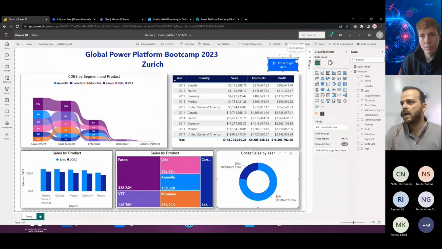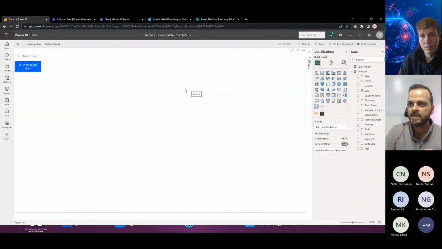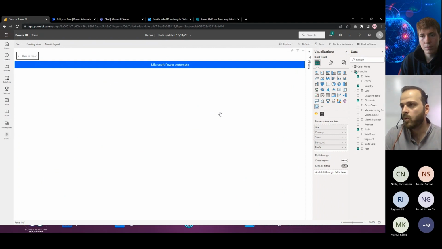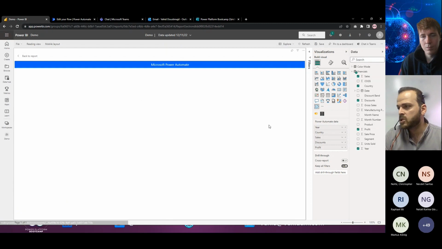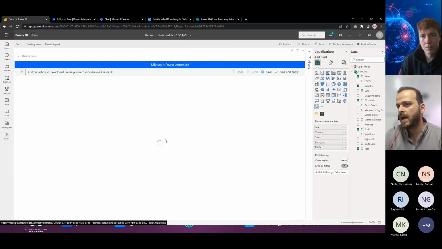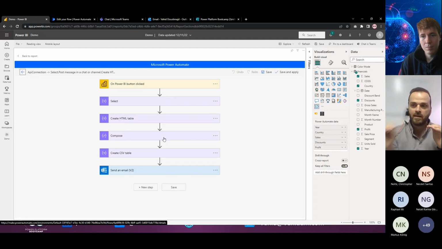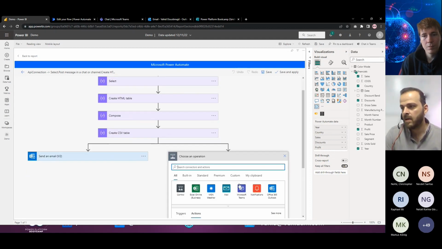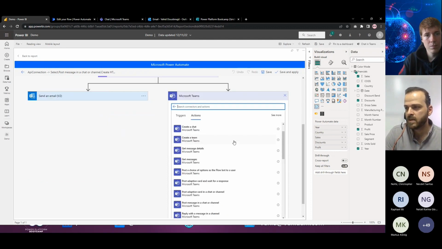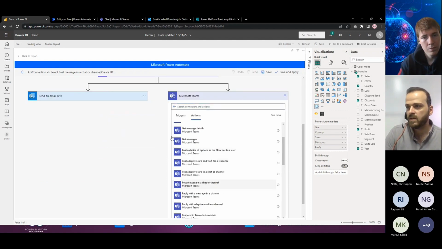But here it's okay. Let's do the chat in Teams again to see if that works or not. Sometimes some of them have an error, because it worked very well in the morning when I had a session in Sydney Microsoft Office. So here, let me add another action as a parallel branch to the flow. Okay, send an email, that's okay, but also post those data in a chat with the bot here.